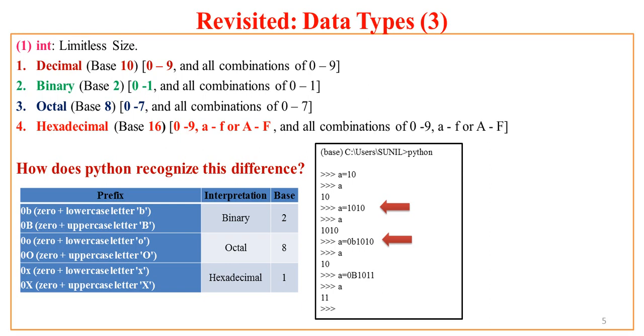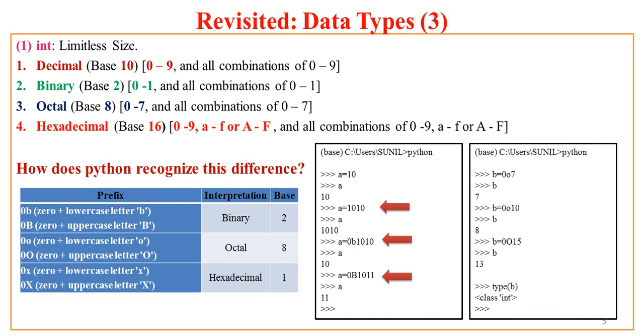Now similarly we can add a prefix in uppercase letter also. So we have redefined a with a value 1011 preceded with prefix 0 capital B. So what is a now? A is 11. You know well the binary equivalent of 11 is 1011. Similarly we can have notations for other data types. So let us see the next one.